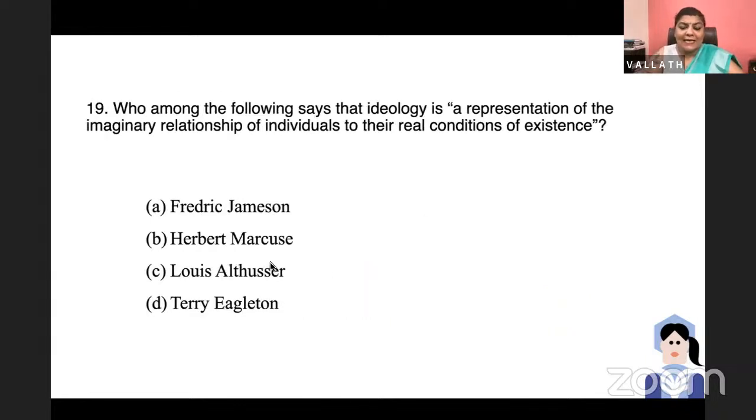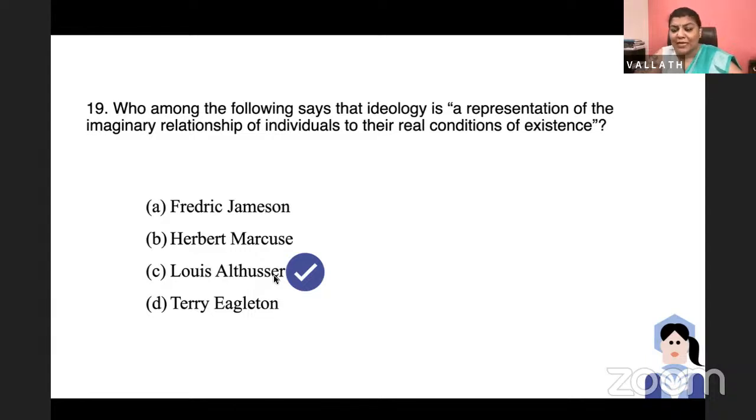Who among the following says that ideology is a representation of the imaginary relationship of individuals to their real conditions of existence? That's a very famous statement made by a Marxist critic. Ideology was discussed by Karl Marx also. But who said this? Is it Fredric Jameson, Herbert Marcuse, Louis Althusser, or Terry Eagleton? The answer is Louis Althusser. He said, ideology is a representation of the imaginary relationship of individuals to the real conditions of existence.